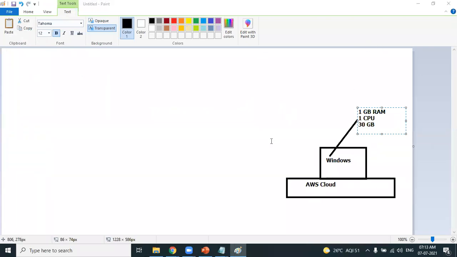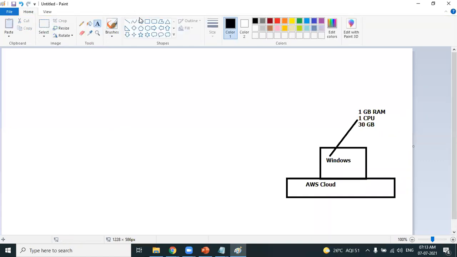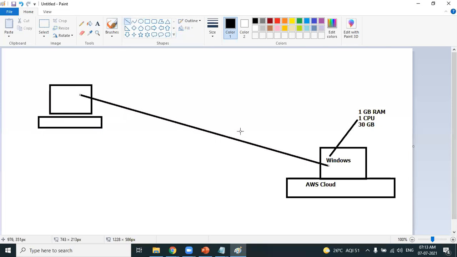Fine. Assuming the Windows machine is successfully created on the AWS data center. Now, my plan is that from my personal laptop, I should be able to successfully connect to the Windows machine. Agree or not? The Windows machine is created on the AWS data center, fine. But you should be able to connect. Assume the machine has been created, but you are unable to connect. That's useless. The machine is useless. Not only creating an EC2 machine, not only creating a Windows machine, you should be able to successfully connect.